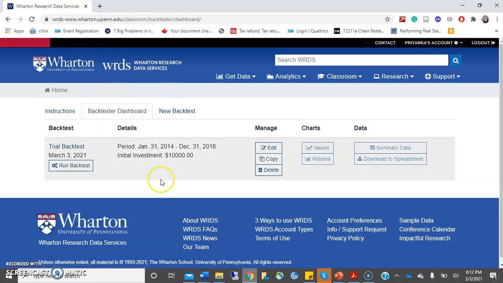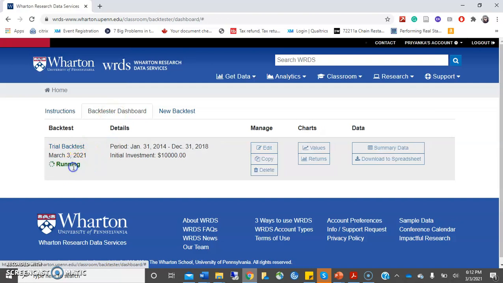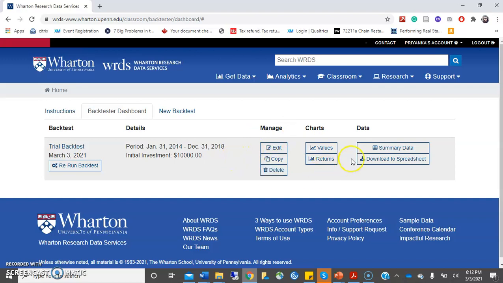Once you click on save, you can see your backtest will appear in this backtester dashboard. Now in order to run the backtest, just click on this icon. It will take a couple of minutes to run this backtest. As you can see, while it is running, all these options are not highlighted. Once your backtest is run, these options are highlighted and you can use them.